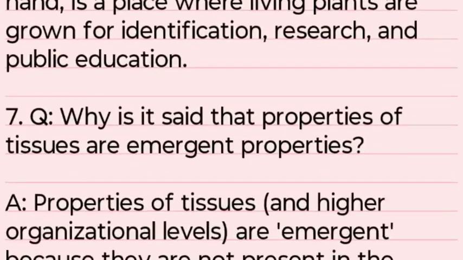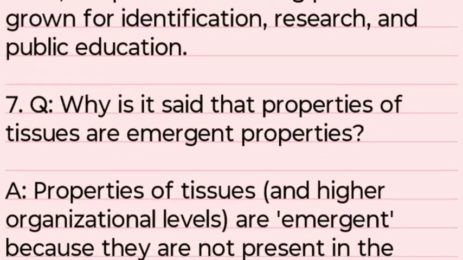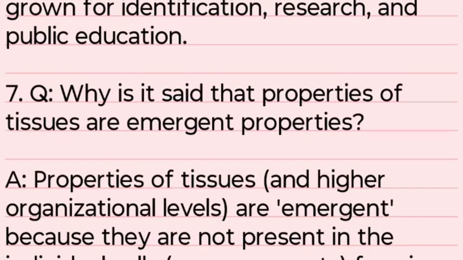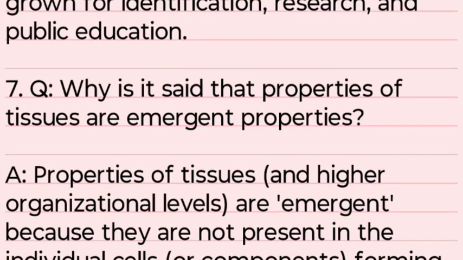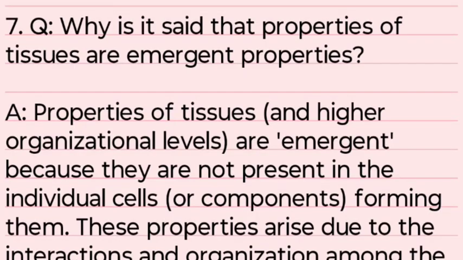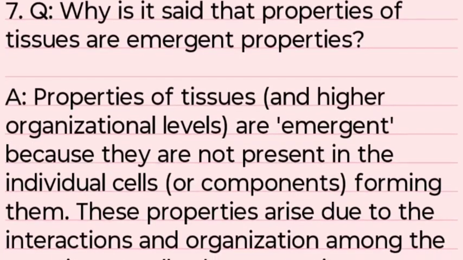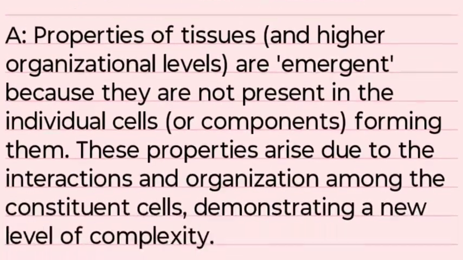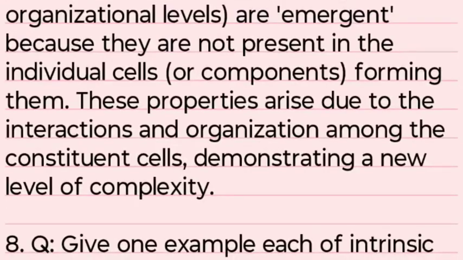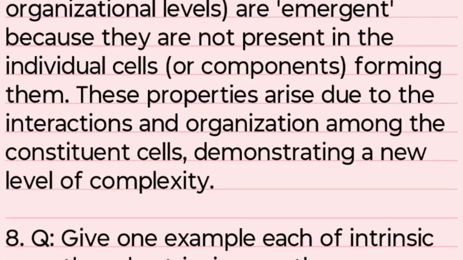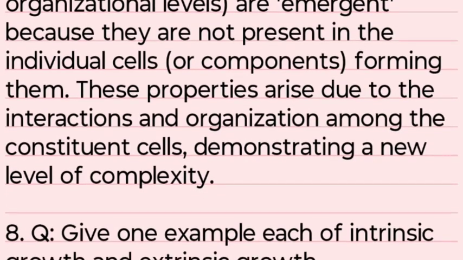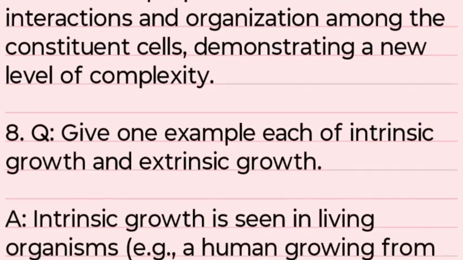Why is it said that properties of tissue are emergent properties? Properties of tissues are emergent because they are not present in the individual cells forming them. These properties arise due to the interactions and organization among the constituent cells, demonstrating a new level of complexity.